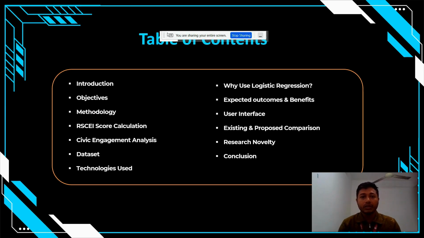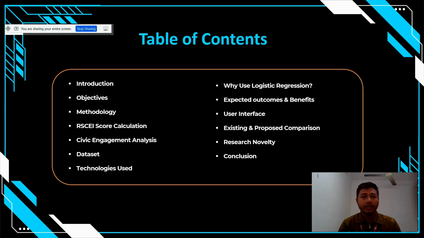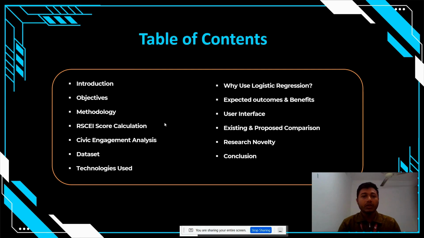Here is our table of contents: Introduction, objectives, methodology, RSCEI score calculation, civic engagement analysis, dataset, technologies, why logistic regression, expected outcomes and benefits, user interface, existing and proposed comparison, research novelty, and conclusion.